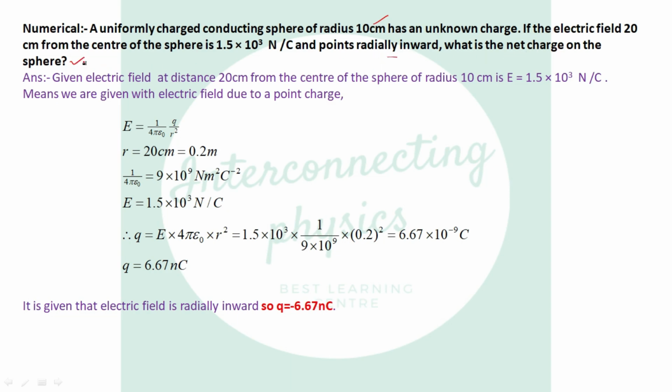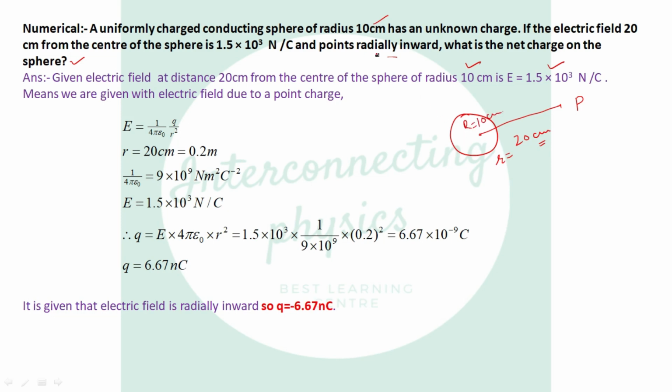First of all, write the given terms. Given terms is radius of the sphere is 10 centimeter, electric field is 1.5 into 10 raised to power 3 Newton per coulomb, and at a point outside the sphere, you see here outside, and the distance is 20 centimeter. Okay, means r is 20 centimeter and capital R is 10 centimeter.